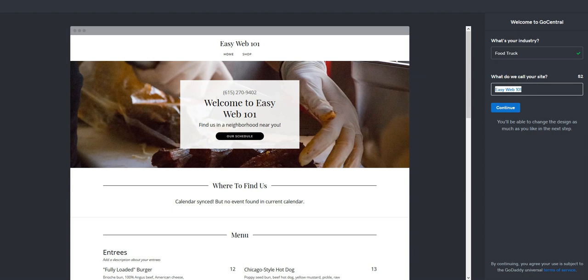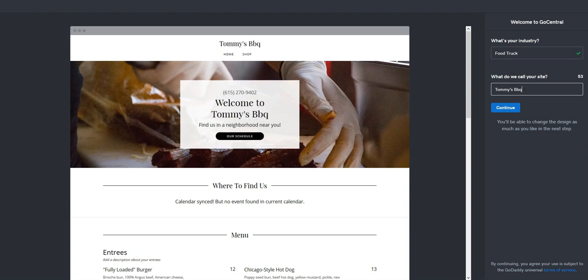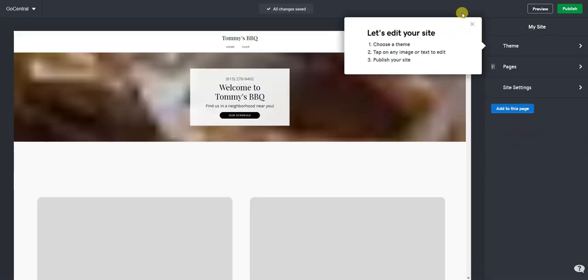And what do we call your site? This is not the EasyWeb101 site. Today we're going to build Tommy's Barbecue. BBQ, capital. Wow, I can't type. There we go. This is just where you put in your business name. Then we're going to go ahead and hit the Continue button right there.